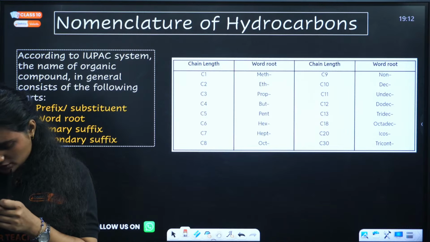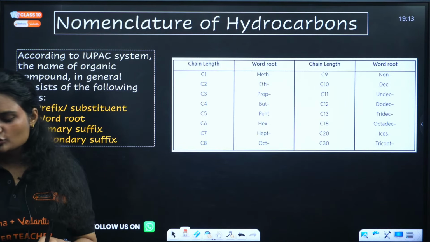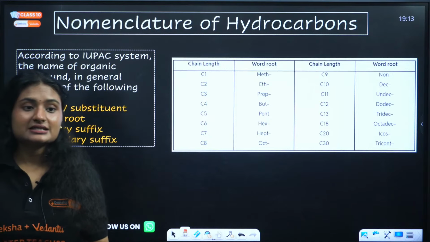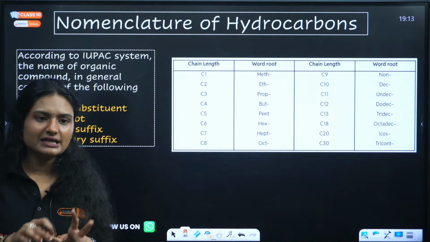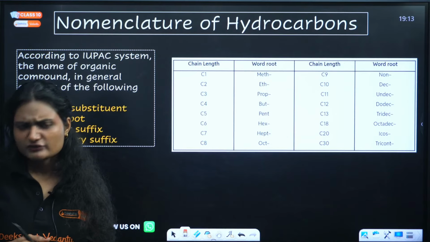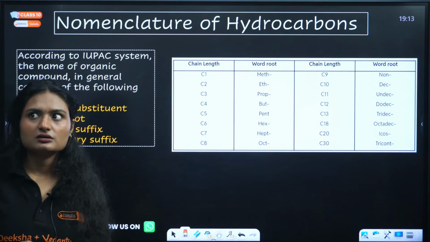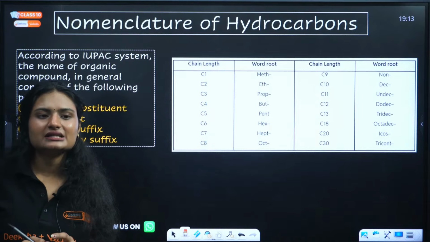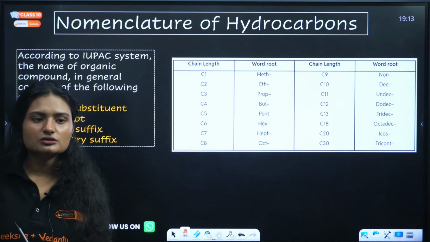There was one doubt: list of important metals and their AMU. Important metals and AMU, you do not need to remember them, firstly. Second thing is, if any question comes in your exam, you will be given the AMU in your paper itself. You do not need to memorize it. For the basic ones, sodium, you know that is 23, right? Carbon is 12, nitrogen is 14, oxygen is 16, right?